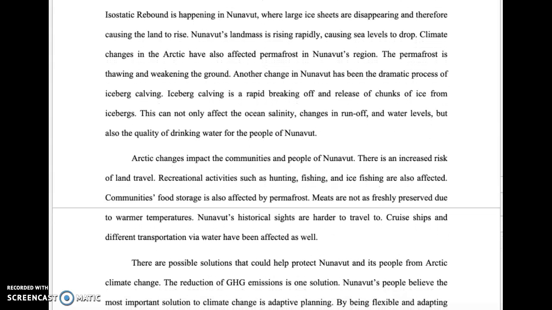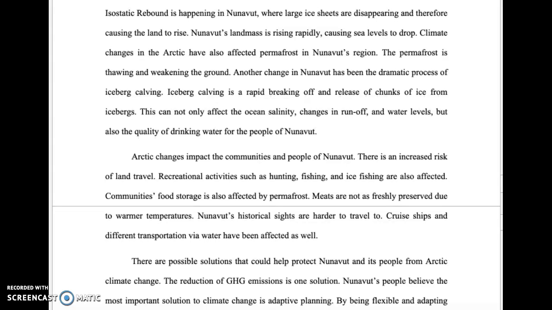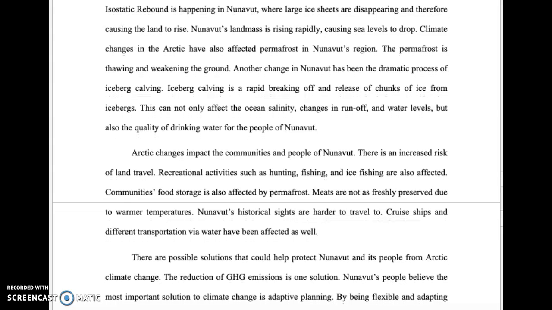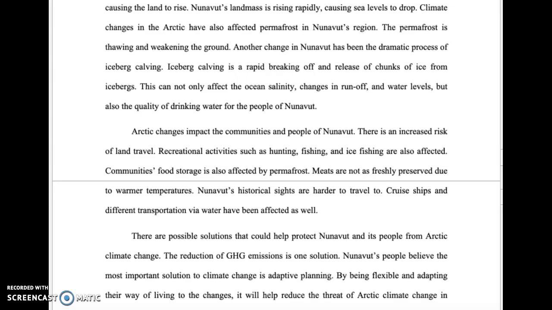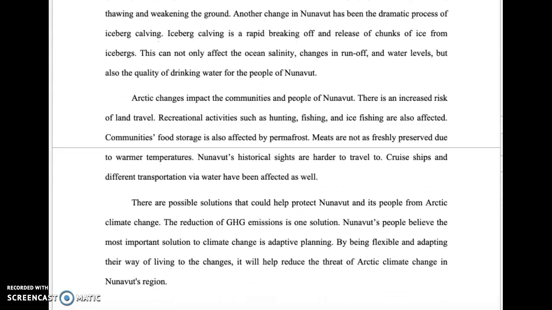Isostatic rebound is happening in Nunavut, where large ice sheets are disappearing and therefore causing the land to rise. Nunavut's landmass is rising rapidly, causing sea levels to drop. Climate changes in the Arctic have also affected permafrost in Nunavut's region. The permafrost is thawing and weakening the ground.